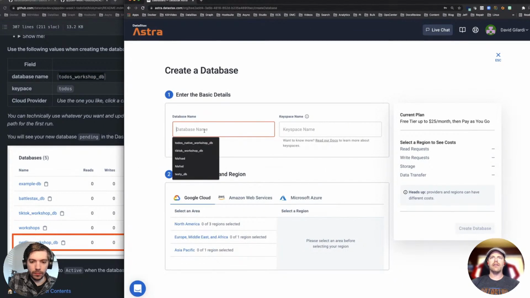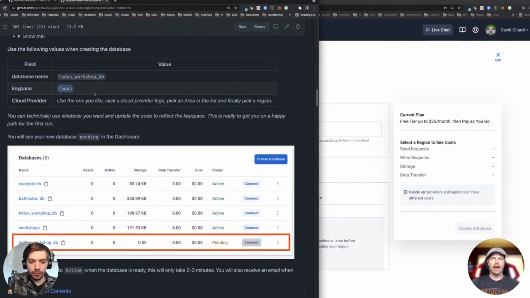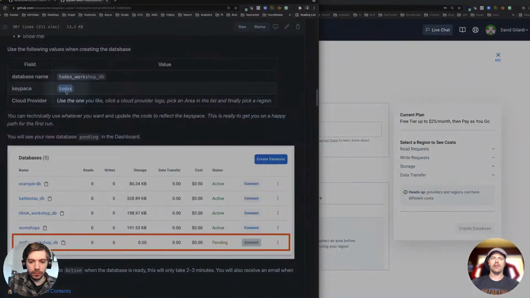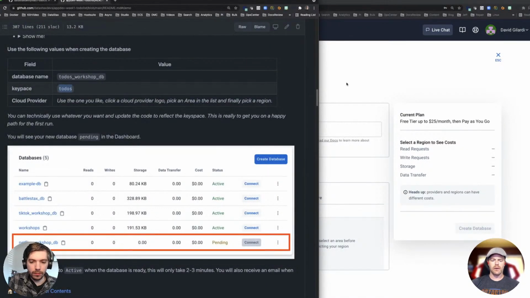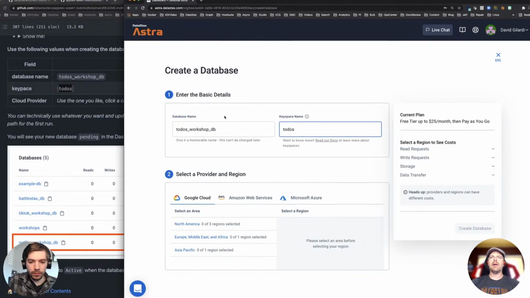Now, I mentioned this is where we're creating a database, right? So notice this first field is database name. For this case, you want to use the values we provided here, by the way, for this workshop to make sure we're all on the same page. So I'm going to start with my database name. It's going to be my to-dos workshop because we're creating the backend database for our to-dos app.